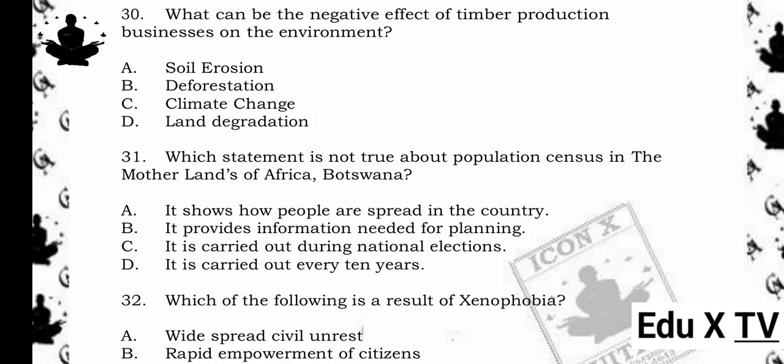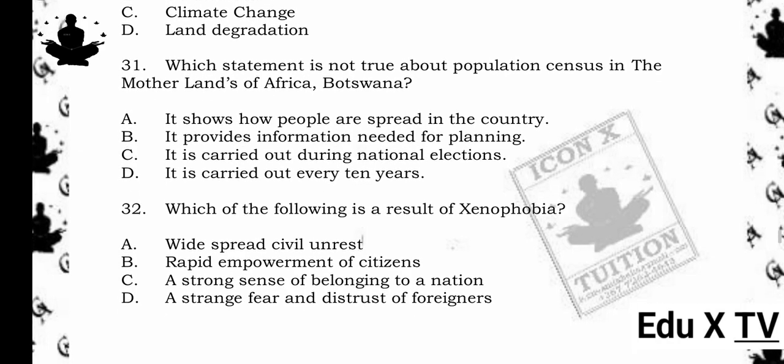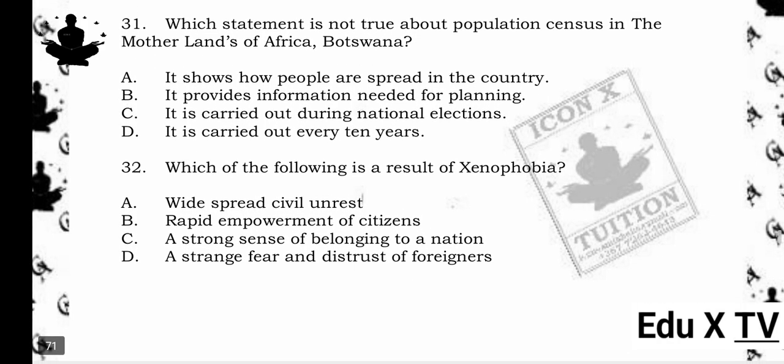30. What can be the negative effect of timber production businesses on the environment? A. Soil erosion. B. Deforestation. C. Climate change. D. Land degradation. The answer is B. Deforestation. Reason being, timber production involves cutting down trees. If done excessively, it results in deforestation, the removal of forests, which affects biodiversity and climate.